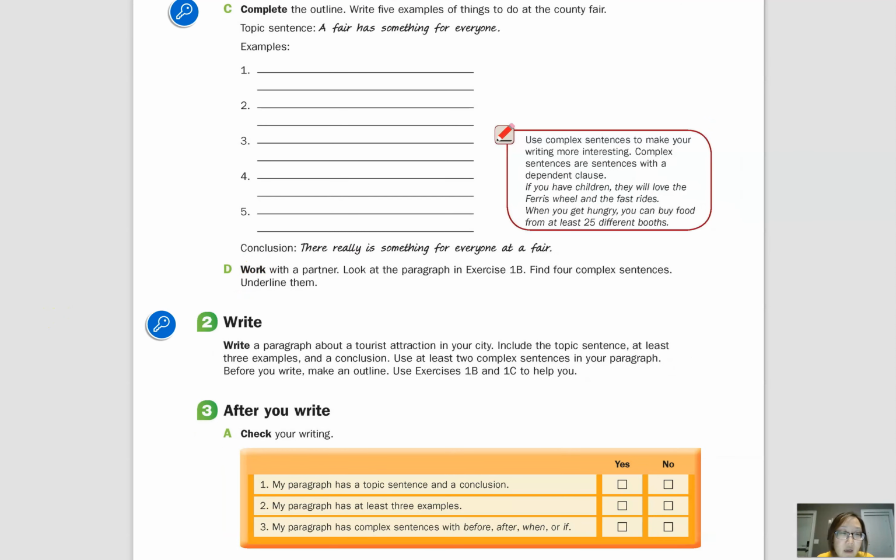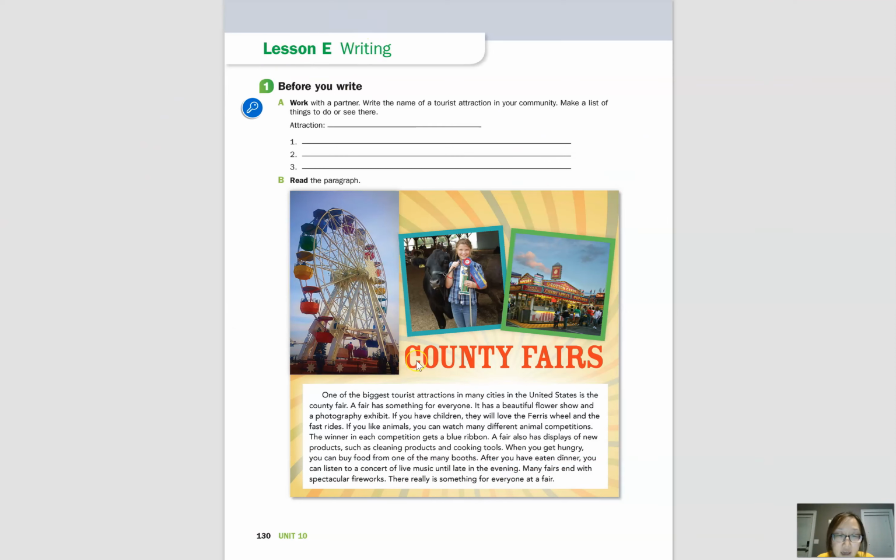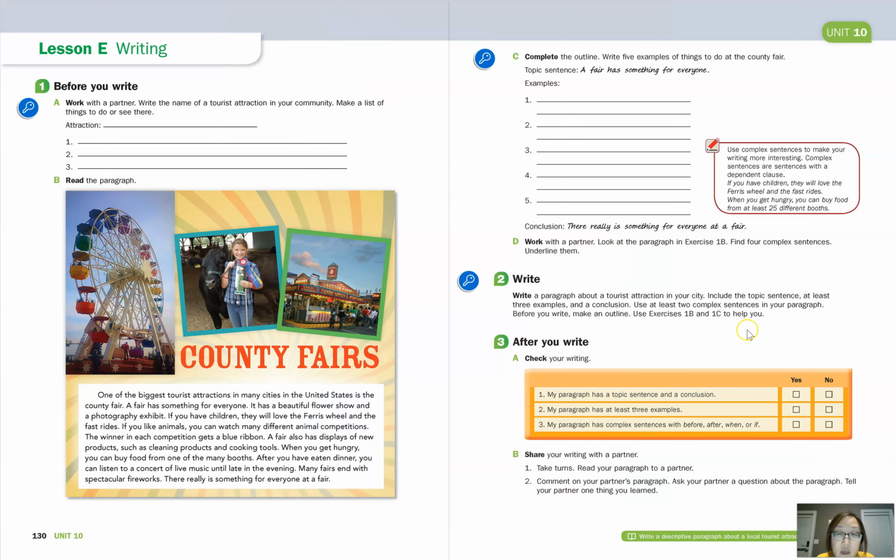Since this is our writing lesson, I want you to improve your writing. Since you're level 3, you need to know different sentence types, okay, like complex sentences. Okay, so I want you to look at exercise 1 again. It says, write the name of a tourist attraction in your community. Now, usually our community is very close to us, like maybe your neighborhood or your city.